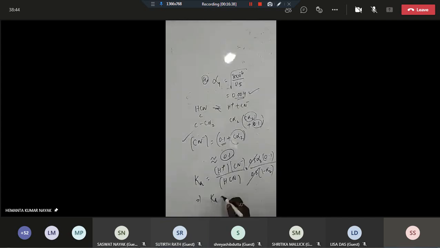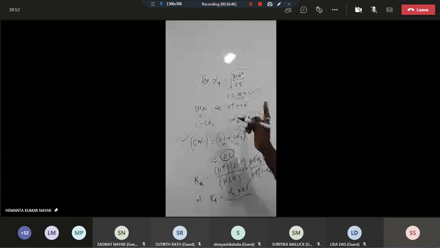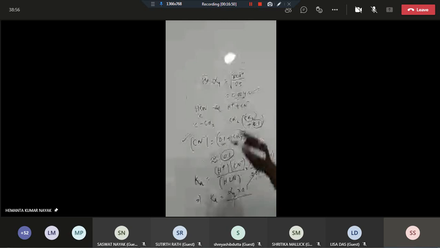That implies Ka is equal to α2 into 0.1. Now α1 is 0.004, which is negligible with respect to 1. Then α2 is even less than α1, so this can easily be ignored with respect to 1. Yes or no? So α2 into 0.1 is Ka.